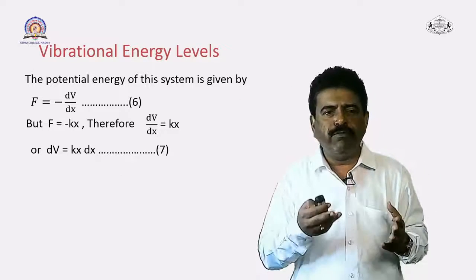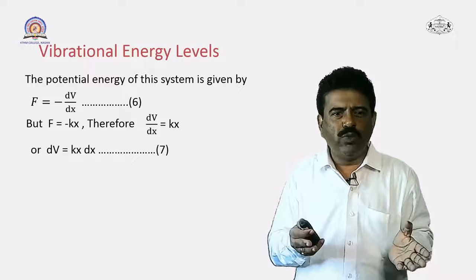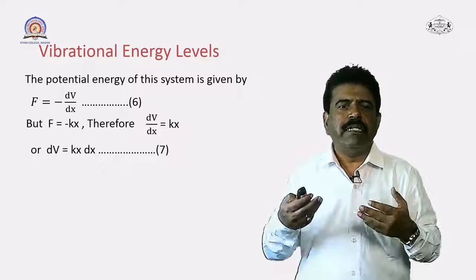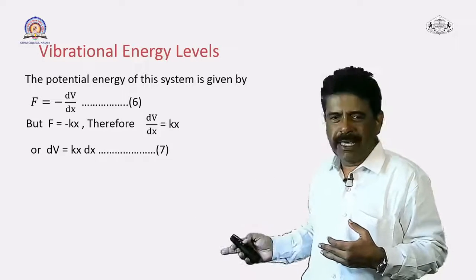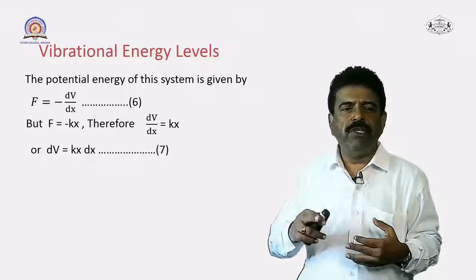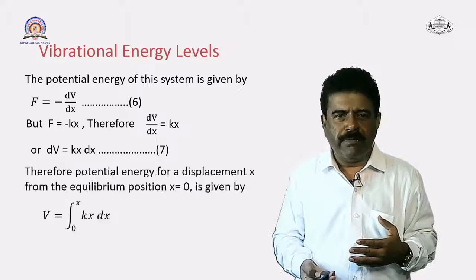But earlier we have defined force F is equal to minus kx. Therefore by just equating these two, the minus sign will get cancelled. So what we have here is dV by dx is equal to kx, and if you rearrange the term, if you take dx to the right hand side, dV will be equal to kx dx. This is, suppose, equation number 7.